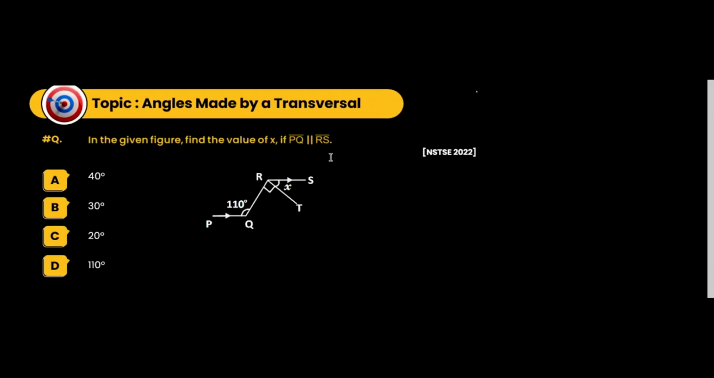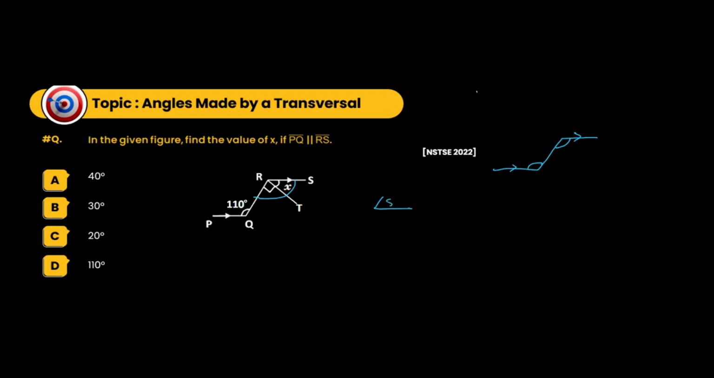So in the given figure, find the value of X if PQ is parallel to RS. This is 110. Now look at this, it is forming a Z like this. So this angle and this angle will be equal. Why? Interior alternate angles.